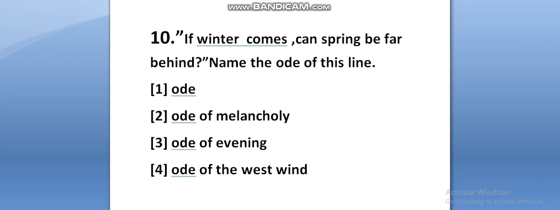Last one. If winter comes, can spring be far behind? Name the ode of this line. Which one is it? Ode to the West Wind. The answer is Ode to the West Wind. So guys, all these are things we should remember.